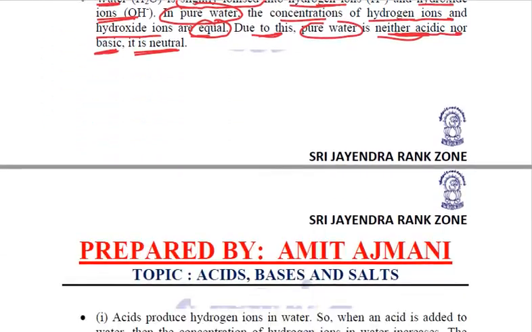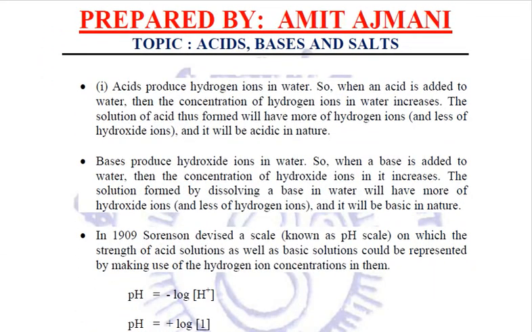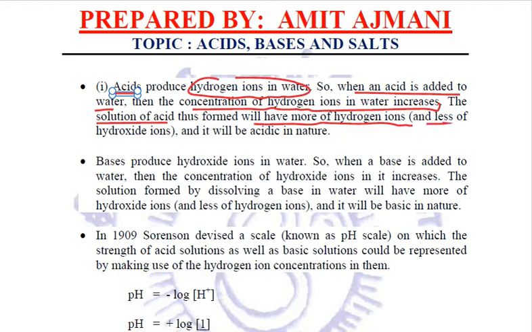Now, if we add some acid in pure water, we know that acids will produce hydrogen ions in water. So when an acid is added to water, the concentration of hydrogen ions in water will increase. So an acid solution will have more hydrogen ions and fewer hydroxide ions. That is why it is acidic in nature.